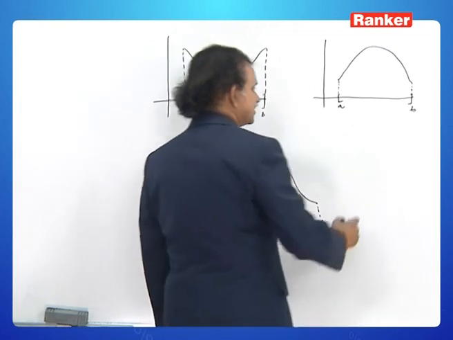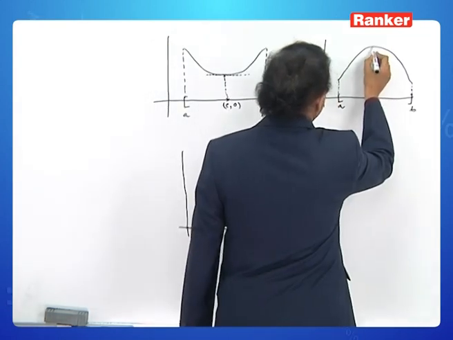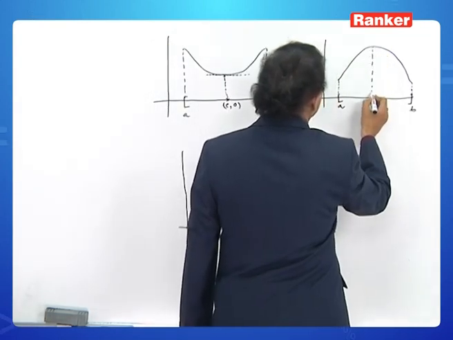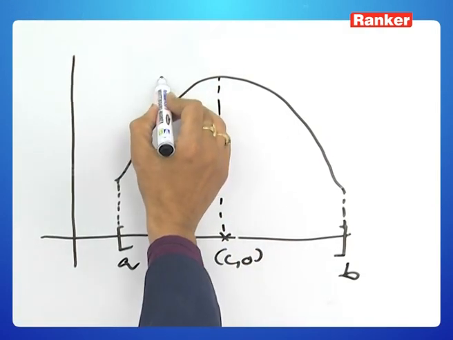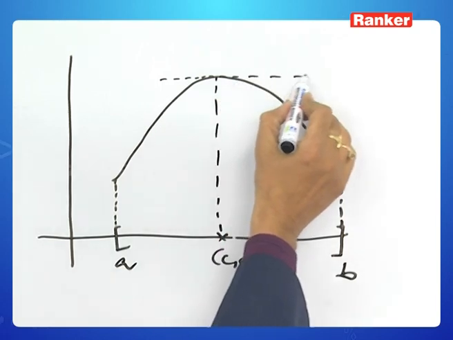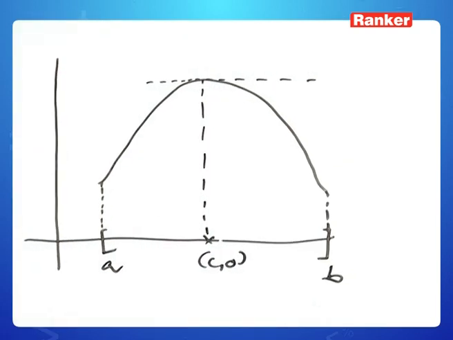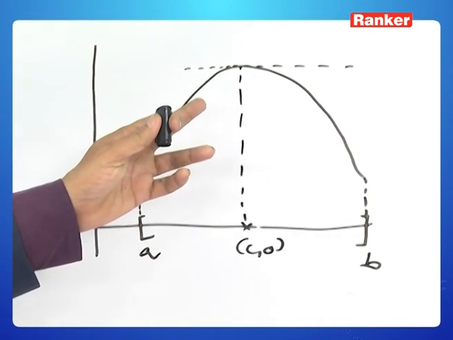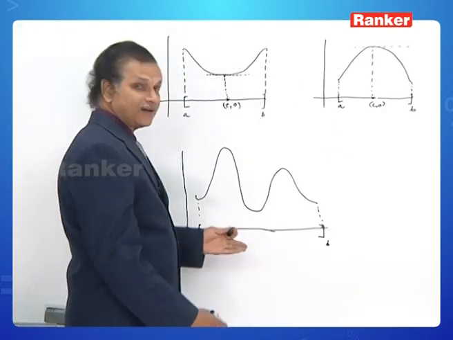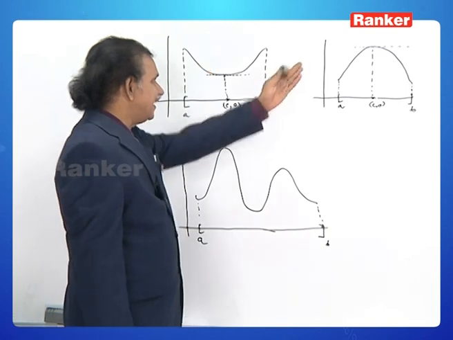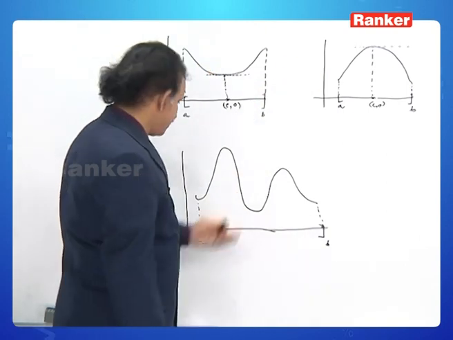Well, what is c here in this diagram? What do you say about the tangent at x equal to c? Surely it is parallel to x-axis. Here is only one c. Observe here.